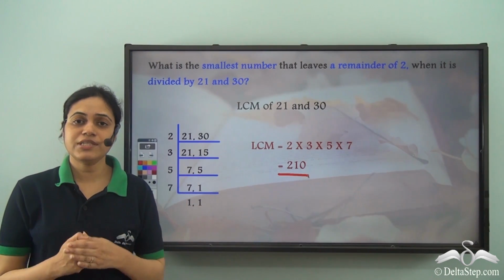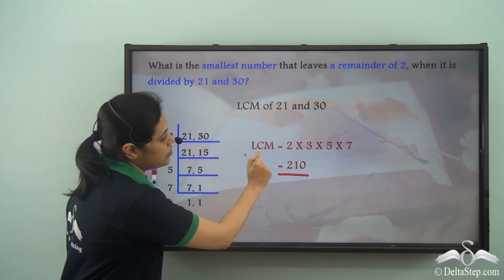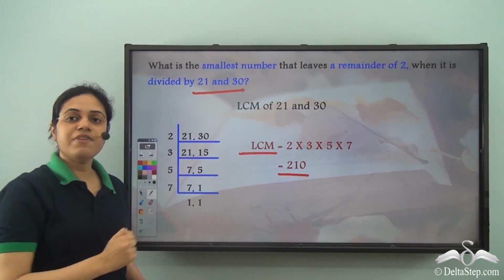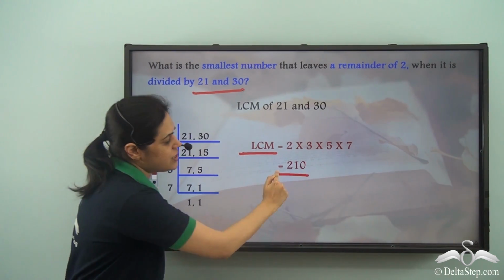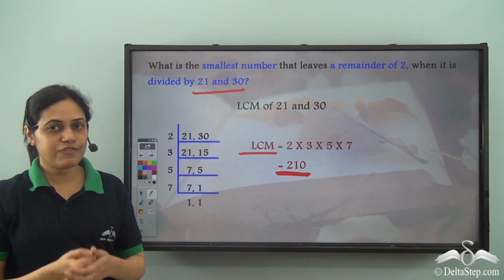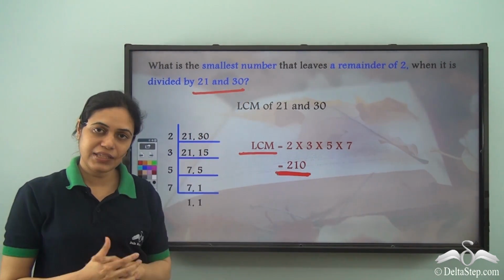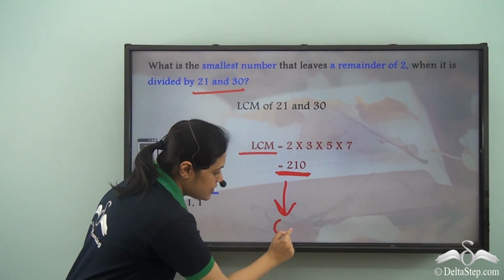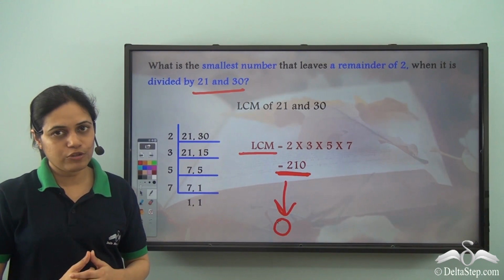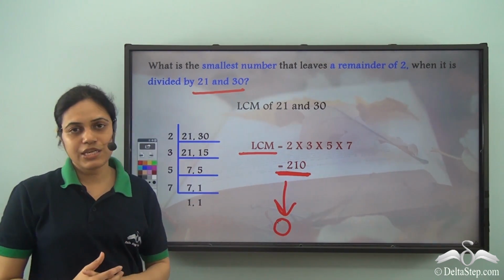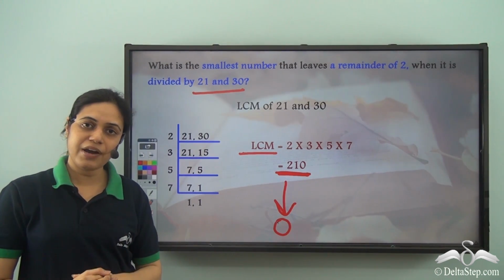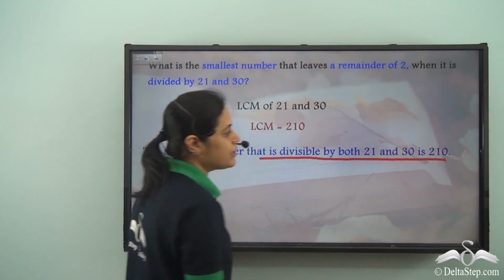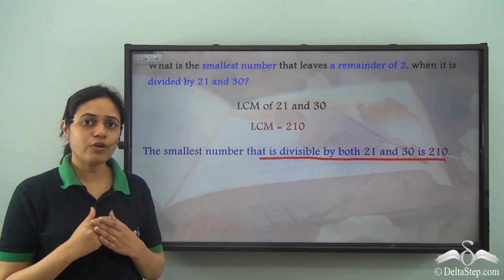So what is 210? 210 is the LCM, or the least common multiple of 21 and 30, which means that it is the smallest number which is divisible by both 21 and 30. What do I mean by that? It will leave a remainder 0 because it is divisible by both of them. So it will leave a remainder 0 when divided by both 21 and 30. So the smallest number divisible by both 21 and 30 is 210. But this is not what we need.